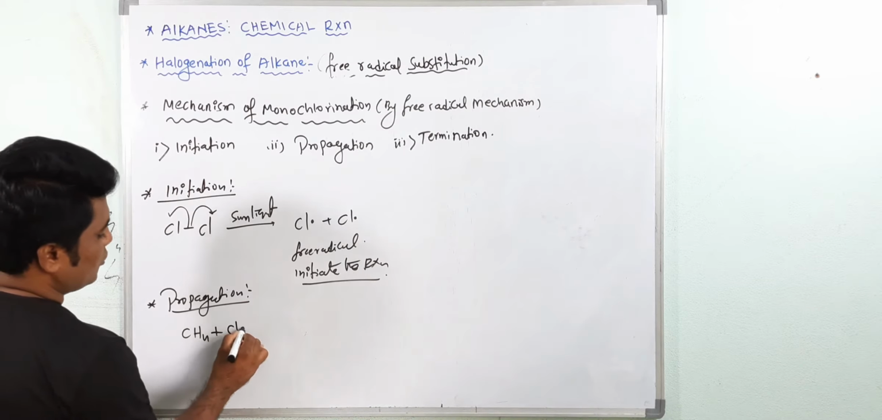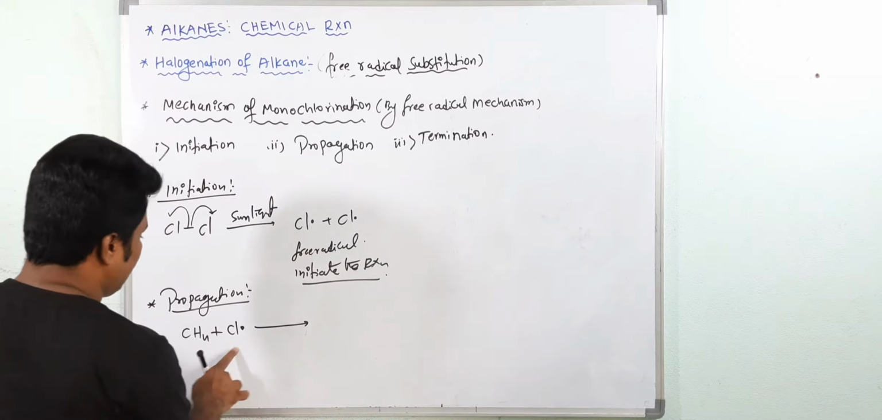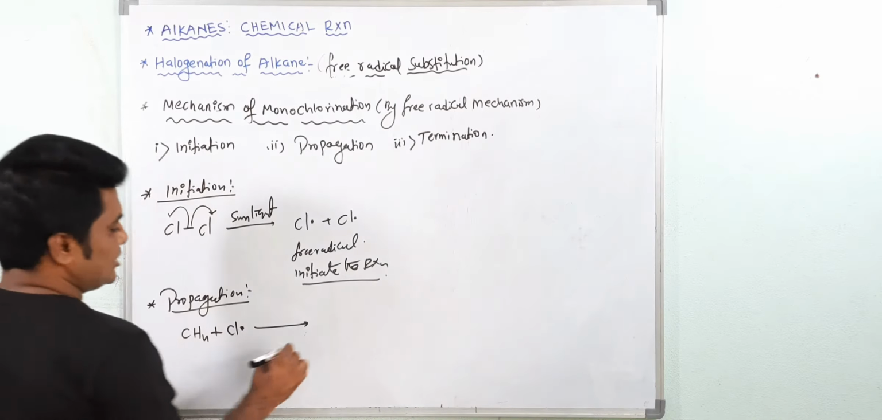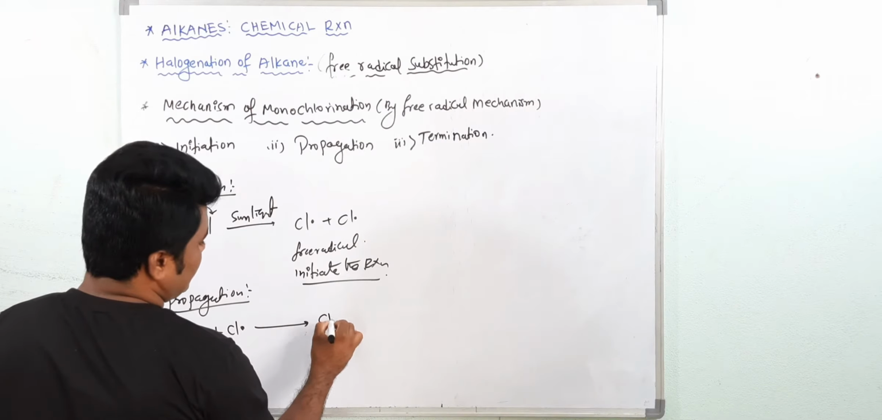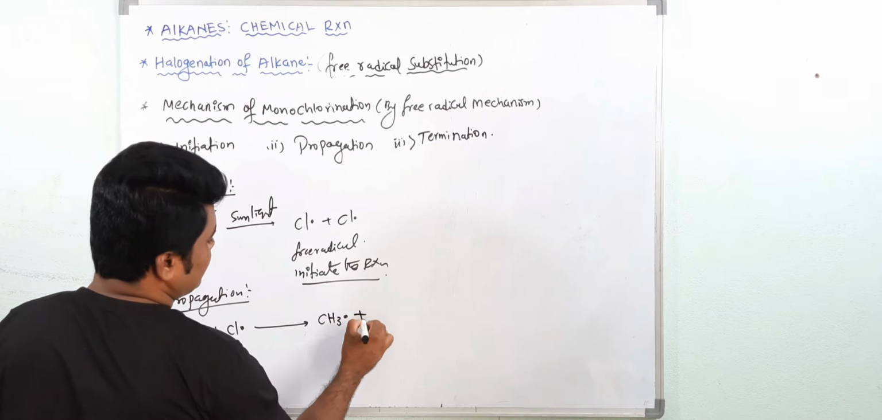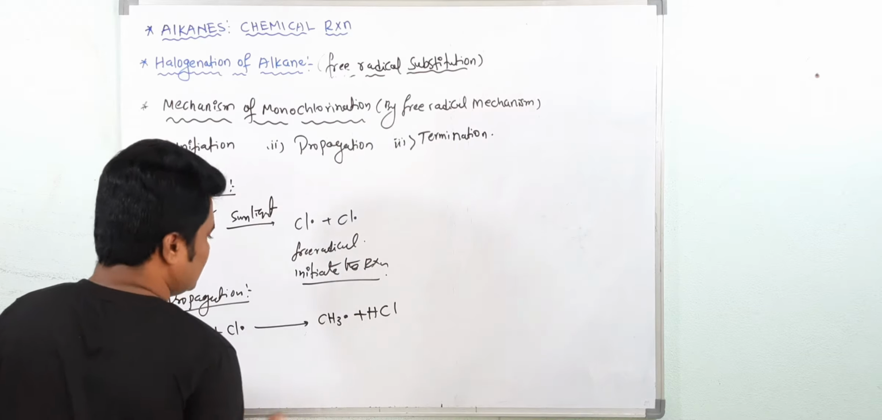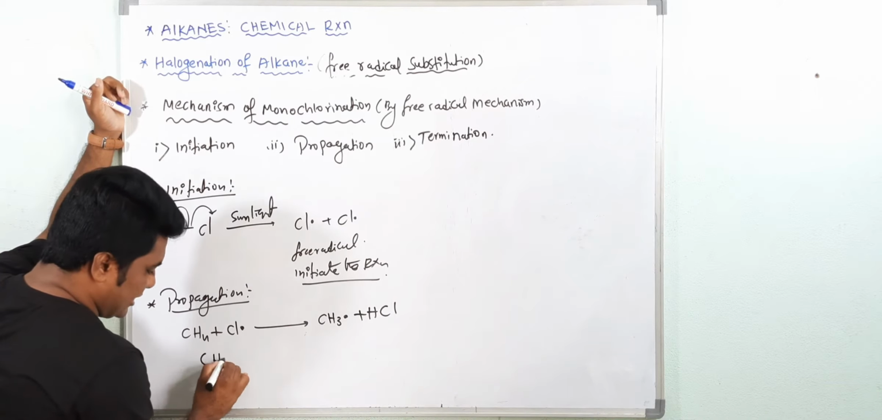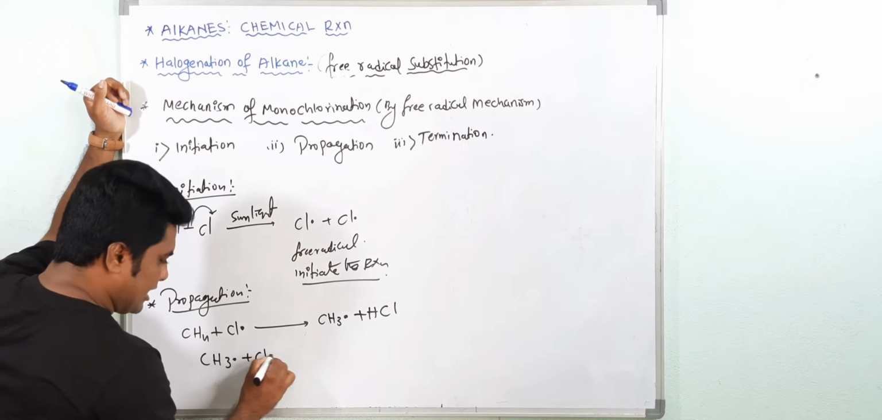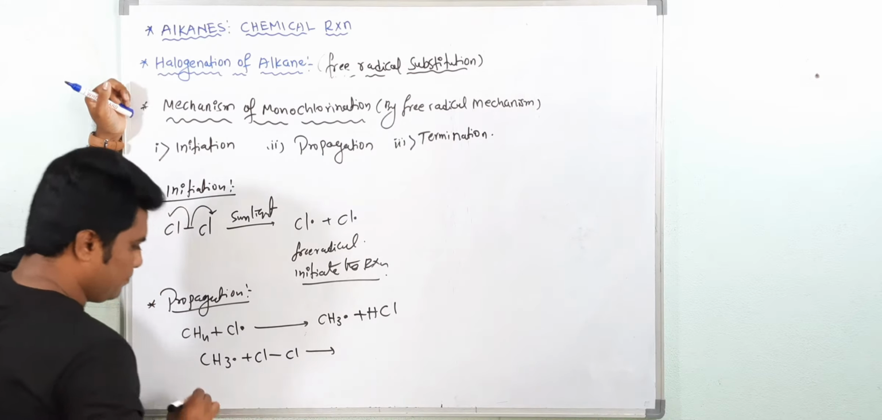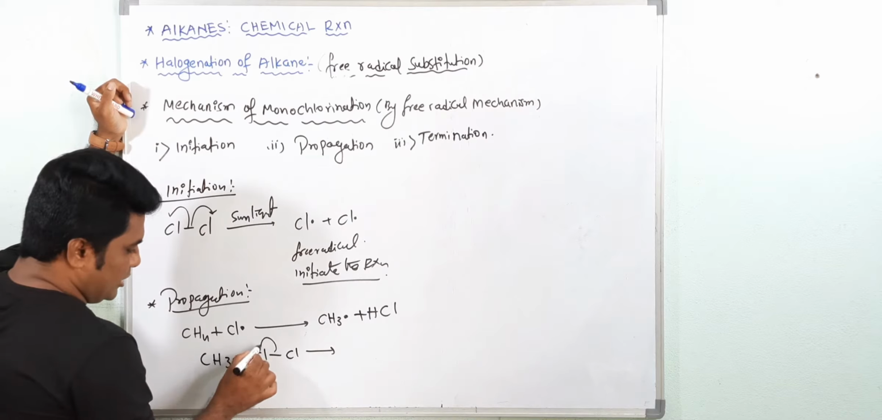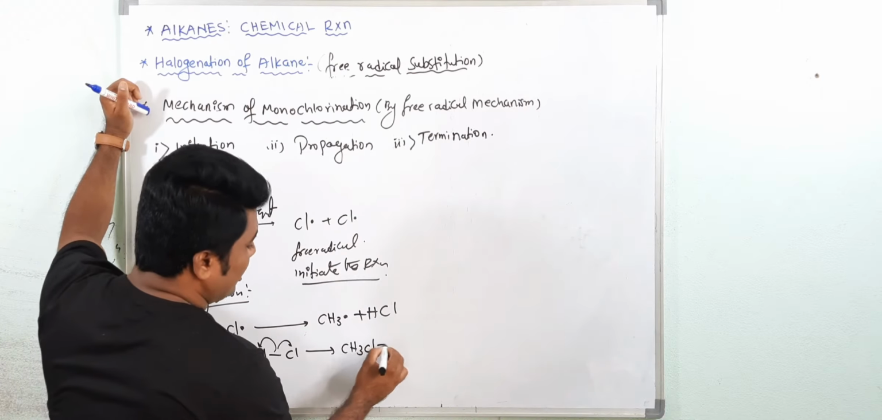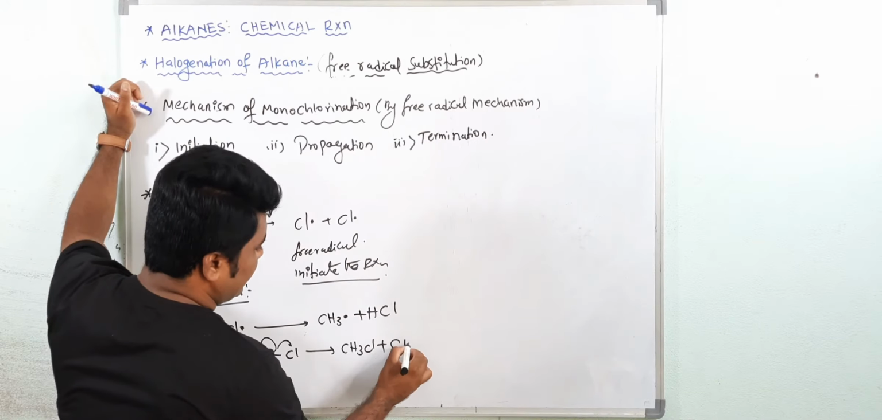This chlorine free radical will take one hydrogen from CH4, and you will get the methyl free radical, and HCl is out now. Now again, this methyl free radical will react with chlorine. So again homolytic bond fission will take place, and you are getting methyl chloride and a Cl free radical.